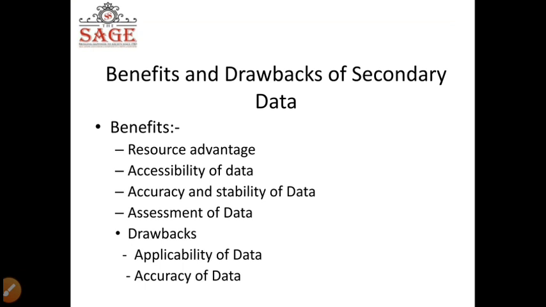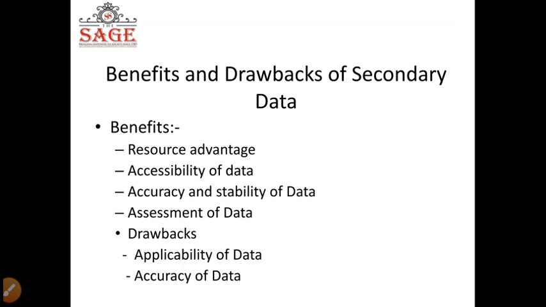Accessibility of data should be there. Naturally, secondary data is accessible to you. Then accuracy and stability of data is there. For example, if I want to find out how many literate people are there in India or in a particular state, I can go to the census and find out the literacy level of, say, Madhya Pradesh or Rajasthan or Delhi.